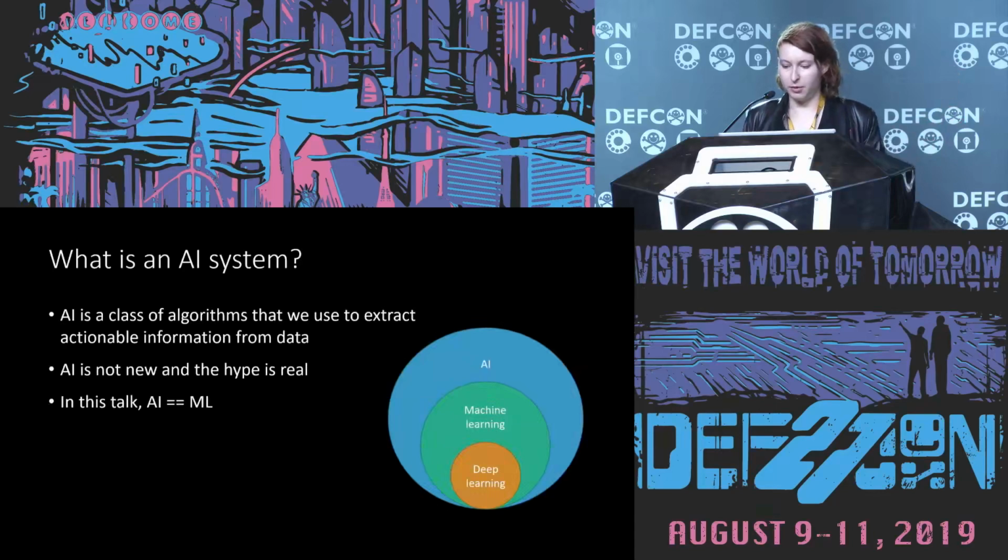So we're going to take a brief detour to make sure that we're all on the same page. I'm not sure how many of you have done AI stuff, or if you have, sometimes it's nice to have a refresher. When we talk about AI, we're referring to a particular class of algorithms that we use to extract actionable information from data. It's actually a very old field. It came from the post-war 50s, and over the years it's transformed a bunch, and it's gone through booms and busts as we discovered new methods of extracting information with larger data sets, and we have better compute power.